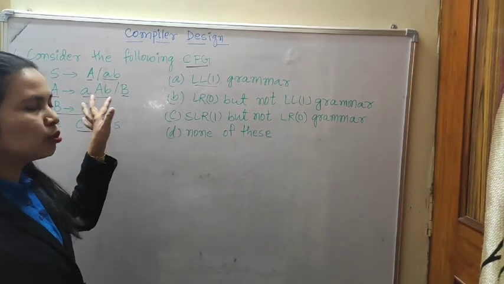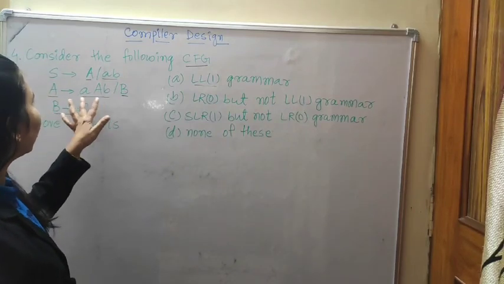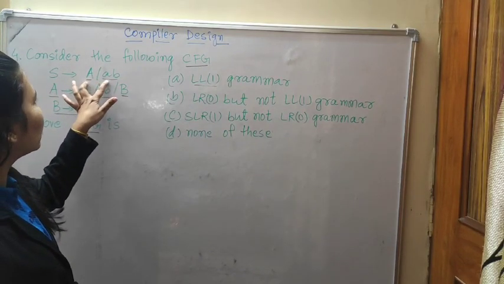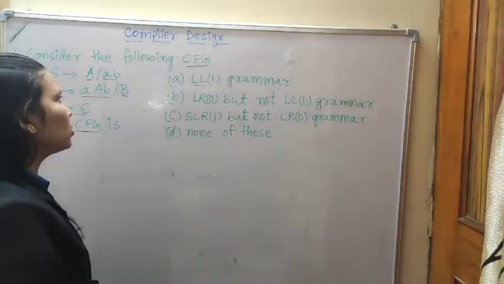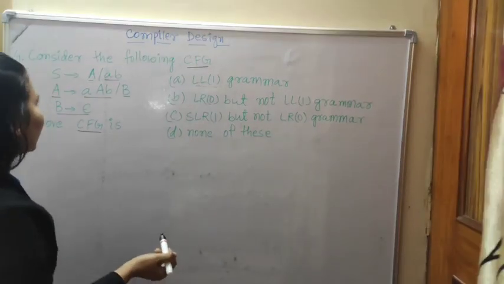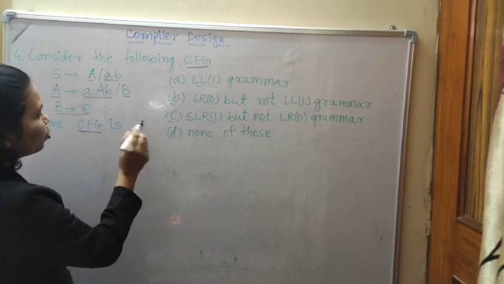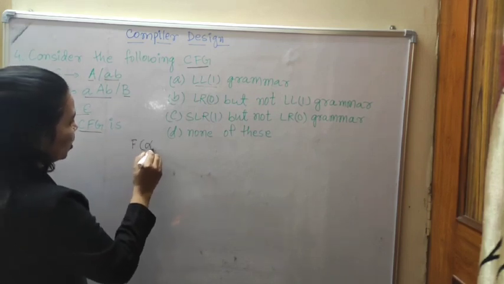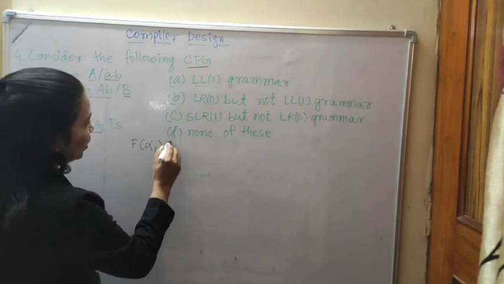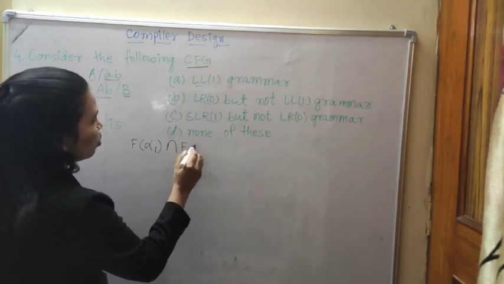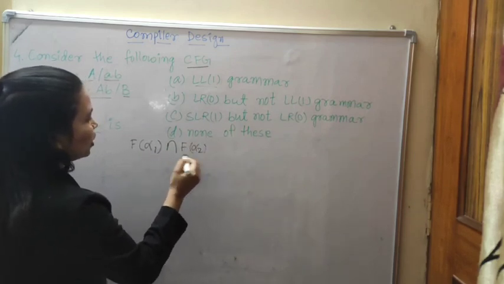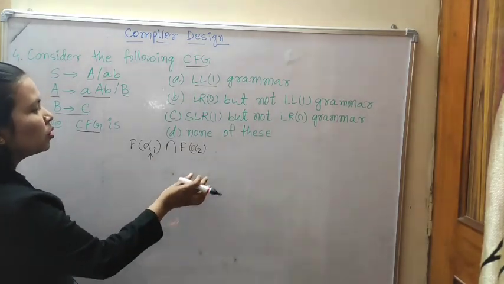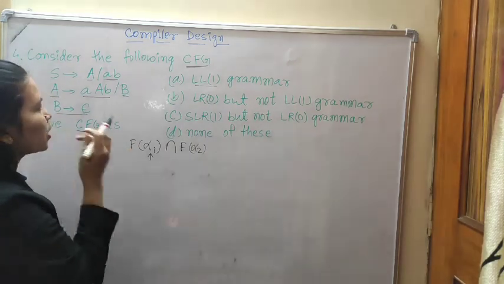Whenever two production rules are given, look at A, it has two production rules, and S has two production rules. So this is what we will check. Whenever it is given in two production rules, what will we check? First of alpha 1 intersection first of alpha 2. That is, first of the first production rule intersection first of the second production rule.